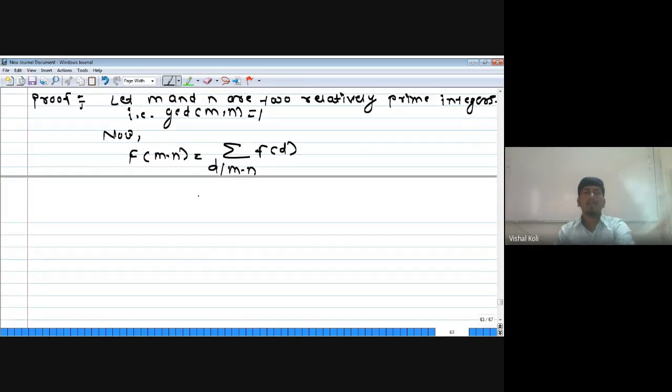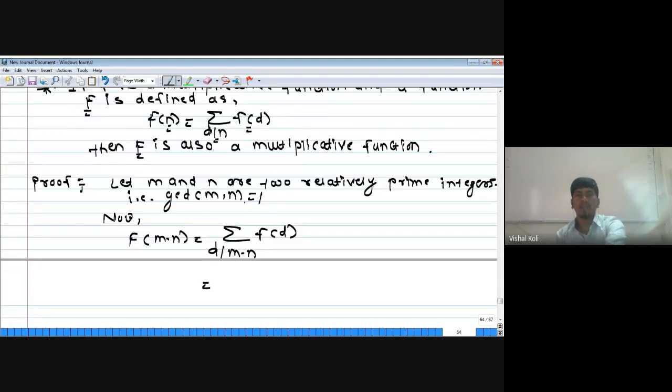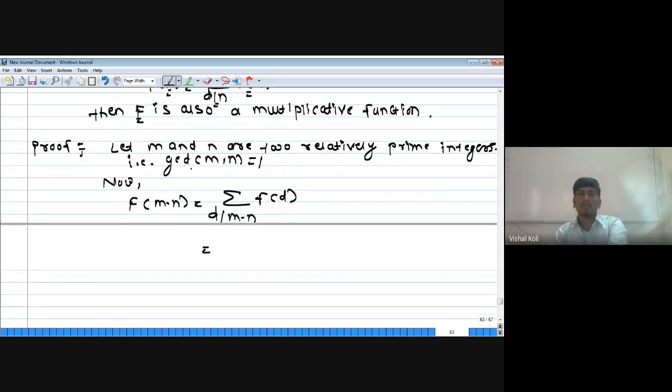But from the previous result, if GCD of m, n equal to 1, then the set of all the positive divisors of m into n consists of all the products d1 into d2 where d1 divides m, d2 divides n, and GCD of d1, d2 equal to 1. We have already proved that.